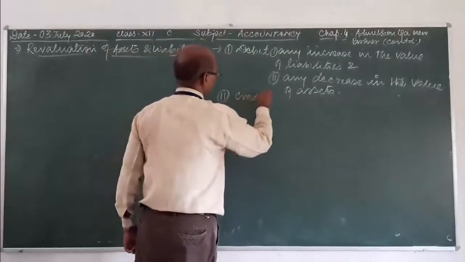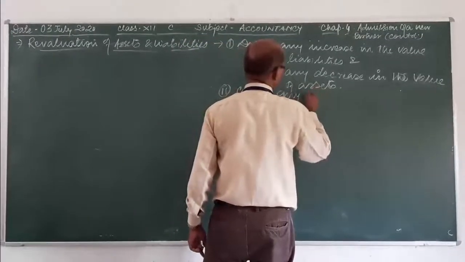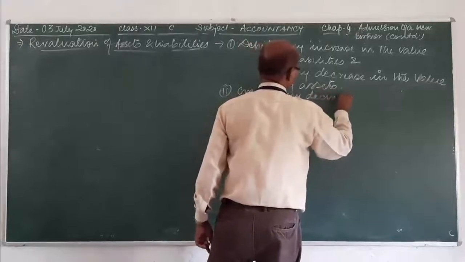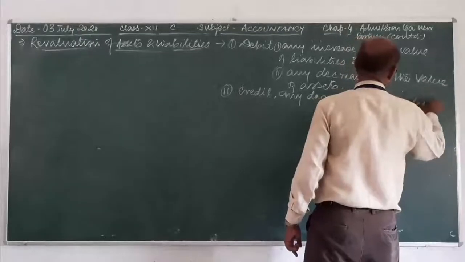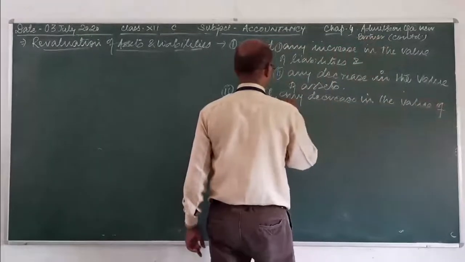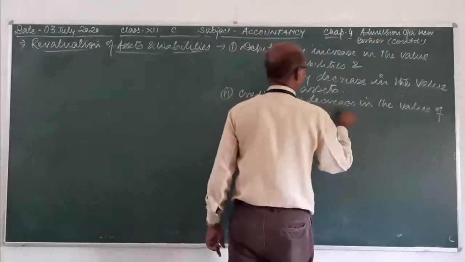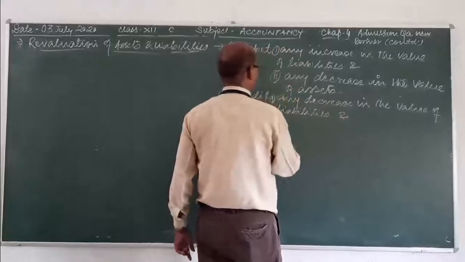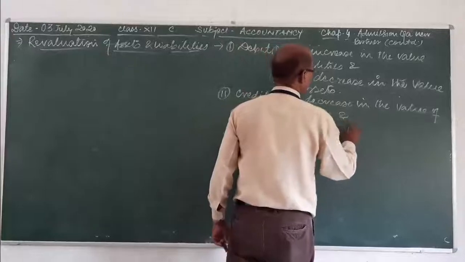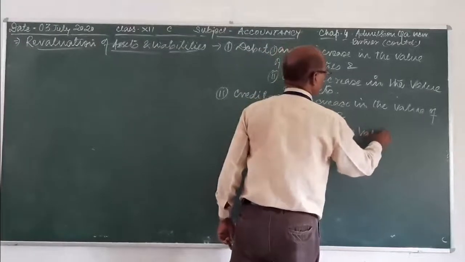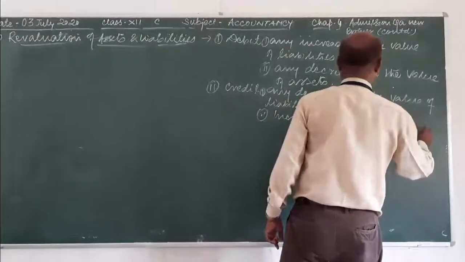Credit any decrease in the value of liabilities and increase in the value of any asset.